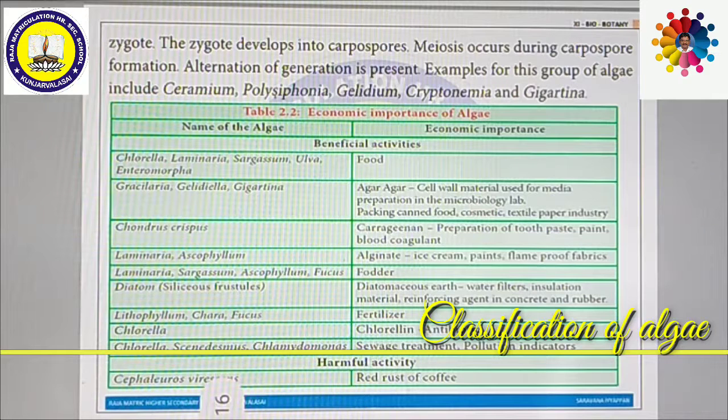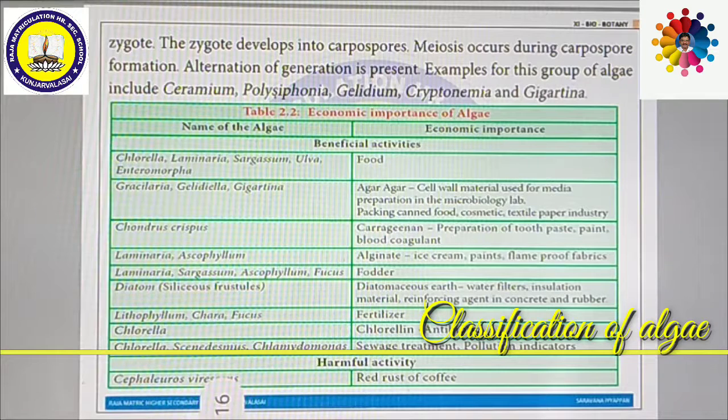Diatomaceous earth is obtained from a microscopic alga called diatom, with siliceous frustules. Some algae are used as biofertilizers, like Lithophyllum, Chara, Fucus, which are very good examples of fertilizer algae. Chlorellin is an antibiotic obtained from the alga Chlorella.